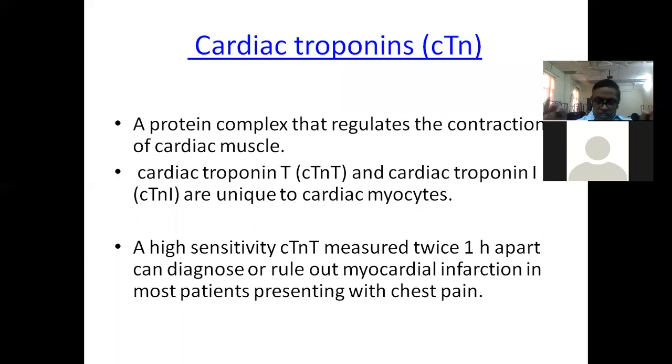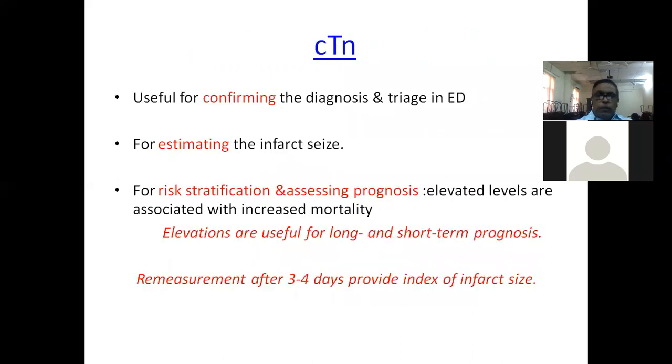So some patients come with chest pain. If the ECG is non-conclusive and the high-sensitivity cardiac troponin test is available, if the first test is negative and you repeat after 1 hour and that is also negative, probably this is a patient with non-cardiac chest pain, and this is not a case of acute coronary syndrome. So that is the importance of cardiac troponins.